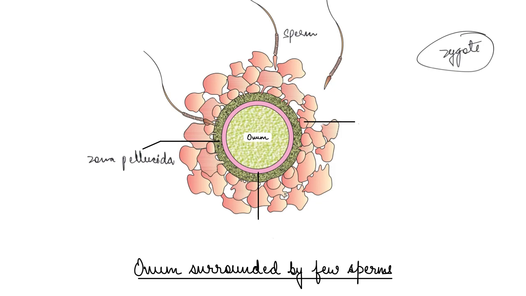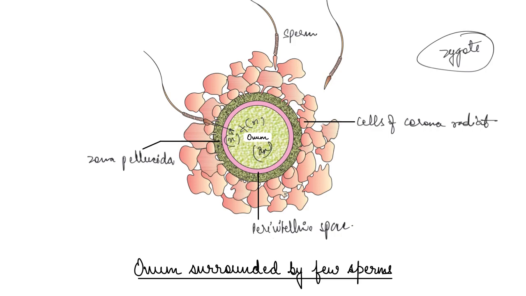Now you can see that there are different other layers as well. So basically, these are cells of corona radiata and this is known as perivitelline space. There is a space which is perivitelline. So sperms basically eject the male gamete, and they already have the female gamete. Here comes the male gamete. They fuse and they form the zygote, which is 2n, right?